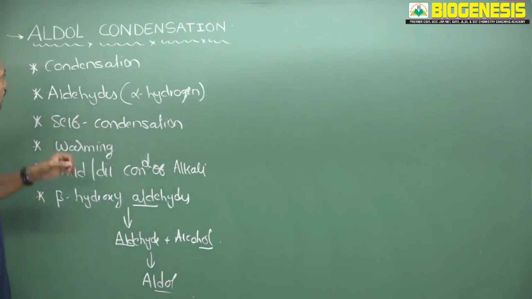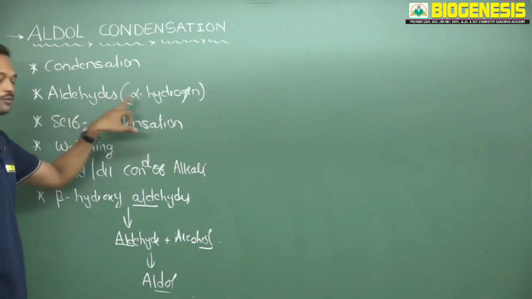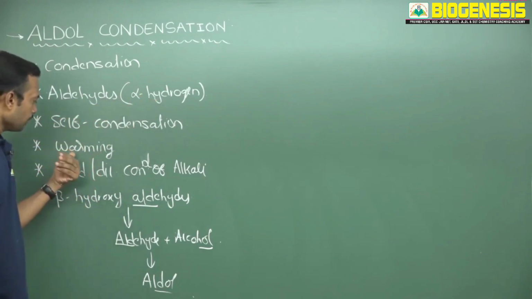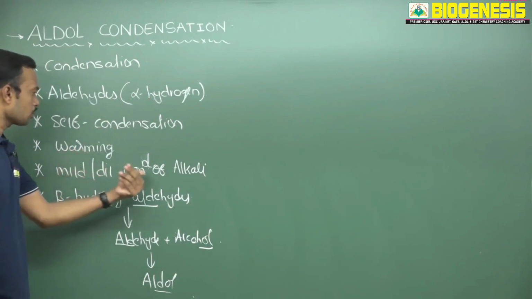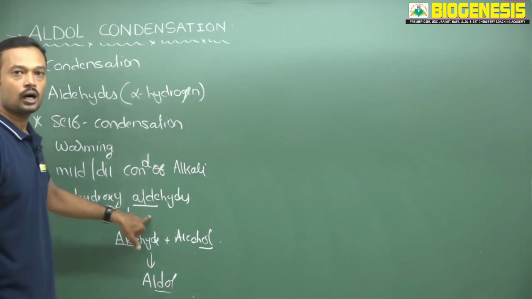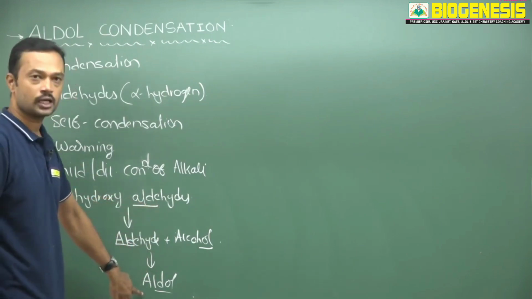Okay, so you can define it like this: aldehydes having at least one alpha hydrogen undergo self condensation by warming under mild or dilute conditions in alkali medium, which will give beta hydroxy aldehydes, known as aldol.